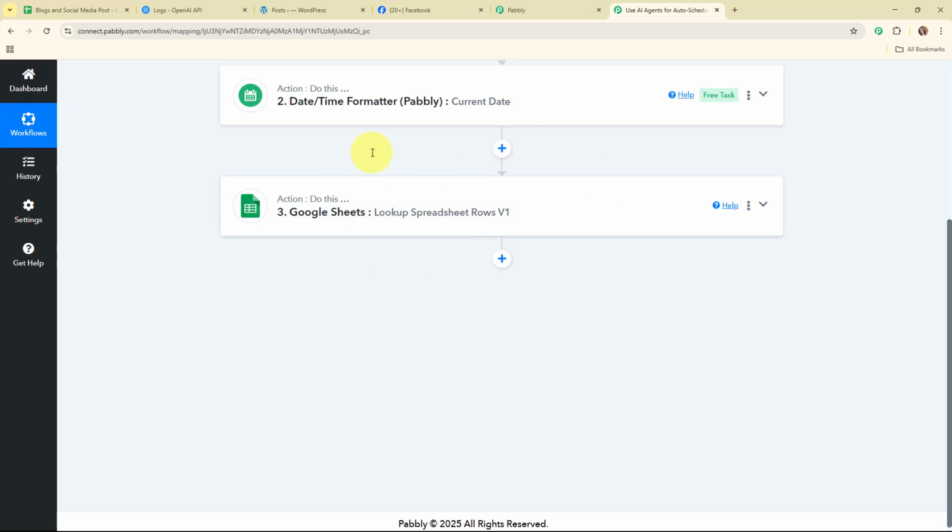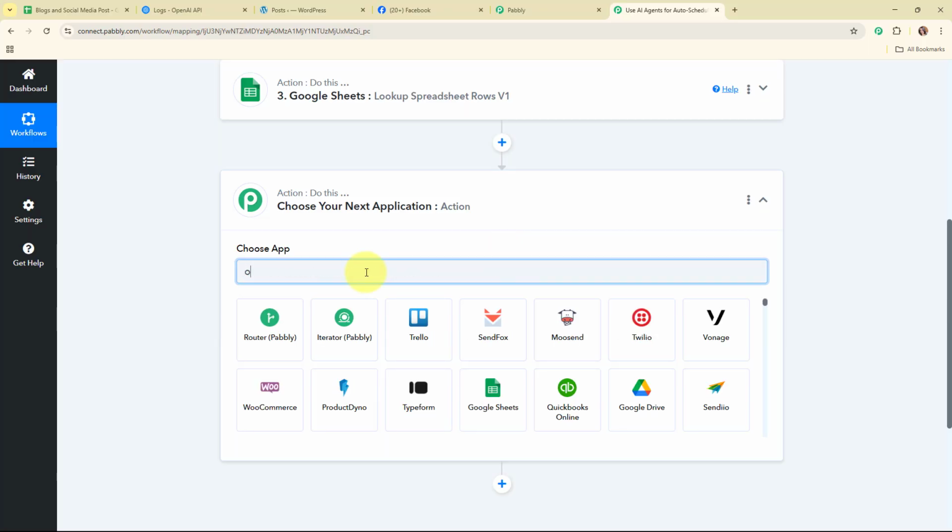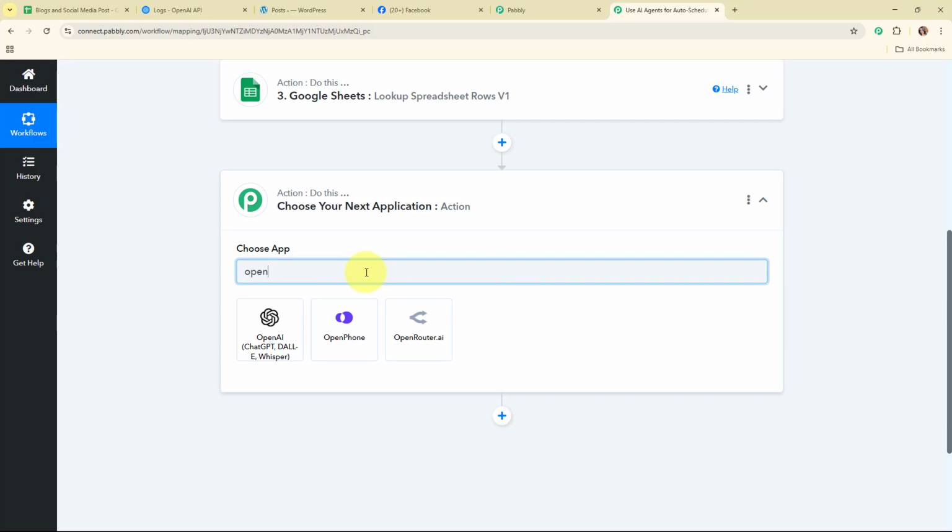So now after getting all the details from our Google Sheet, I want to give these details to OpenAI to generate a proper blog post for me first. So for that we are going to add another action step over here. So here in this action step, I am going to select my action application as OpenAI.